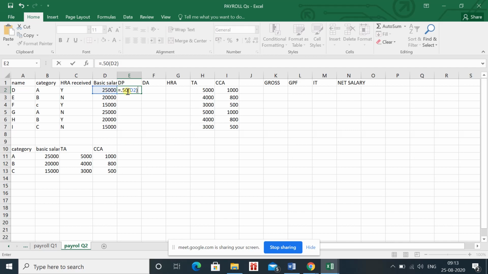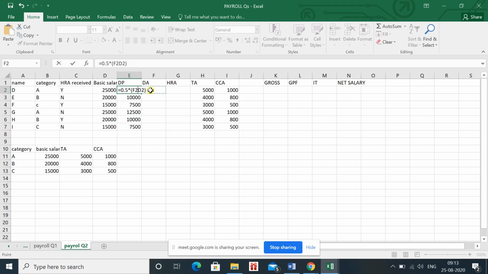So 50% of basic salary. This is the normal formula. I will use the multiplication sign. So 50% of D2, I will simply drag it. I'm repeating the formula. It is just 50% of basic salary. So basic salary multiplied by 50%, you will get the DP.